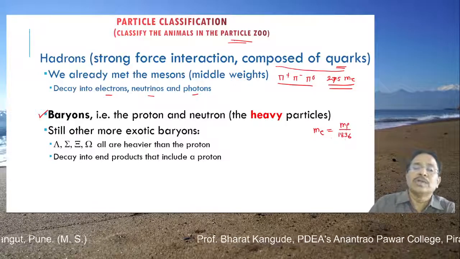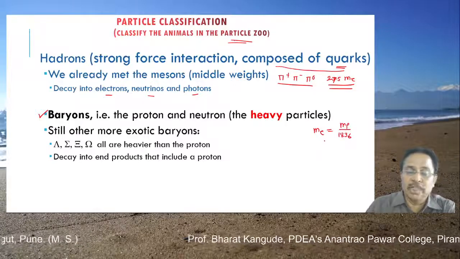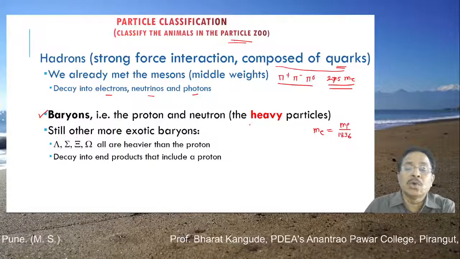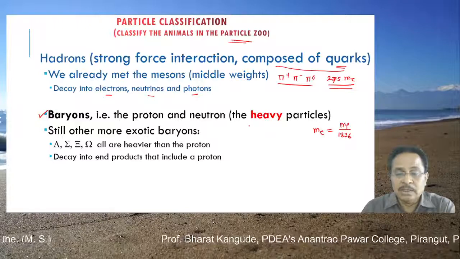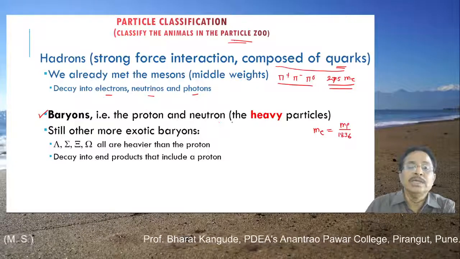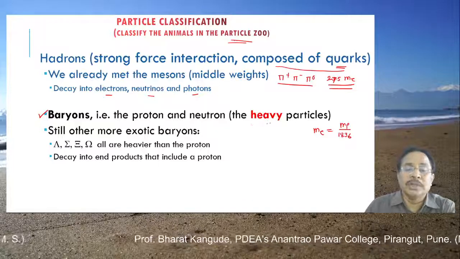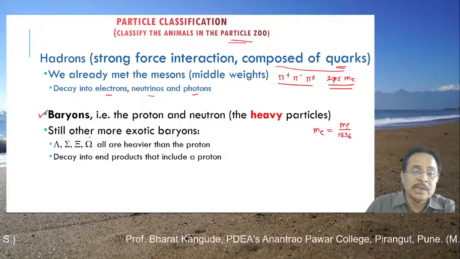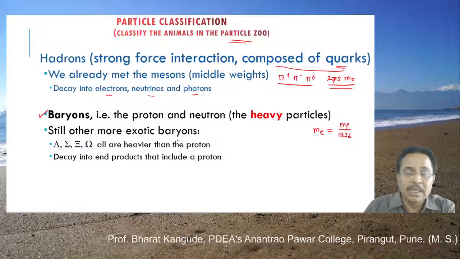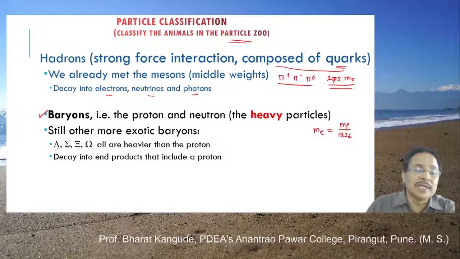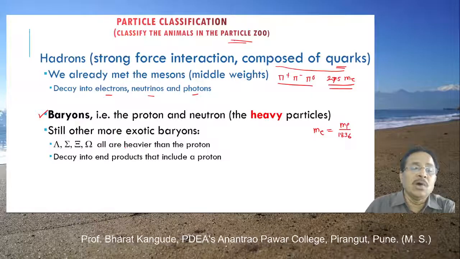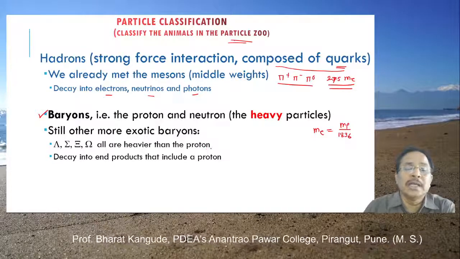So the mass of the proton is much bigger as compared to the mass of the electron, and therefore these particles are called heavy particles. From proton and neutron onwards, the particles having masses more than proton and neutron are all called baryons. Remember, still other more exotic baryons exist. We have not heard their names till today. These are called lambda, sigma, omega, etc. All are heavier than protons and neutrons.